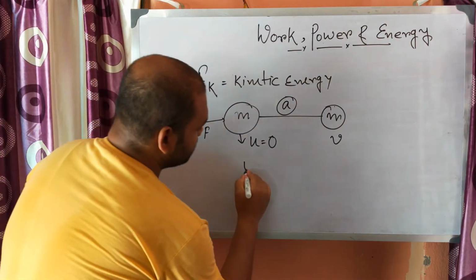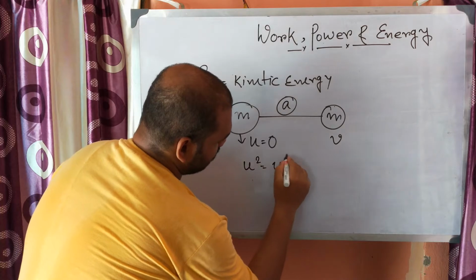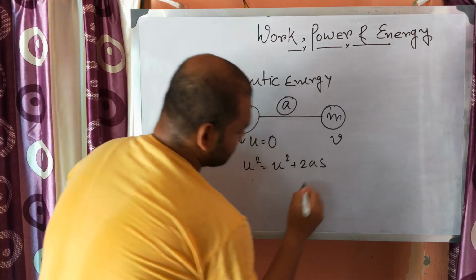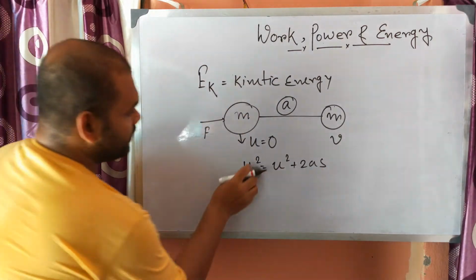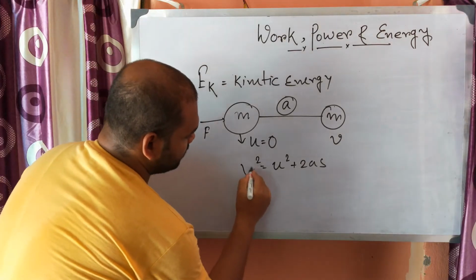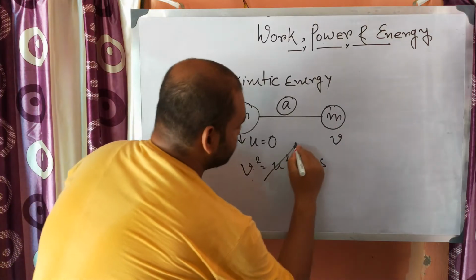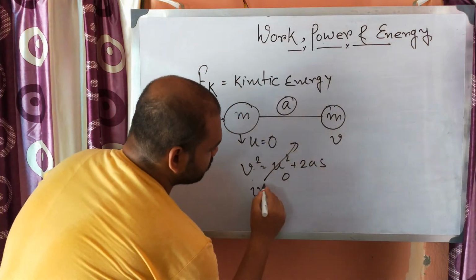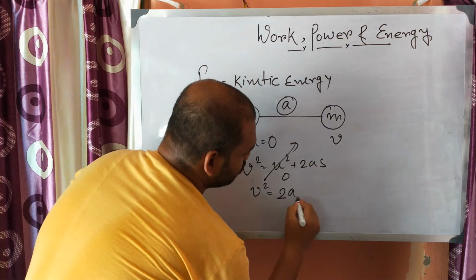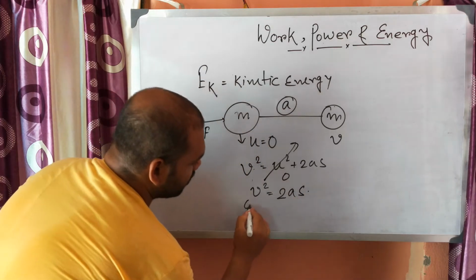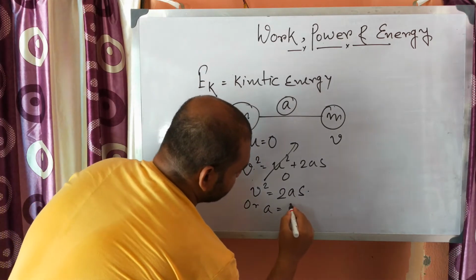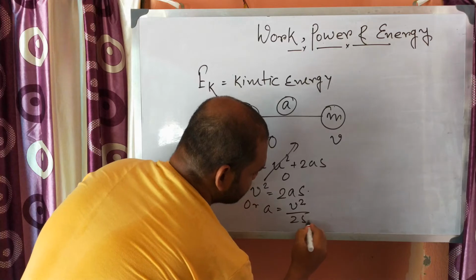Now we know v square equals u square plus 2as. But u here is 0. So v square equals 2as, or a equals v square by 2s.